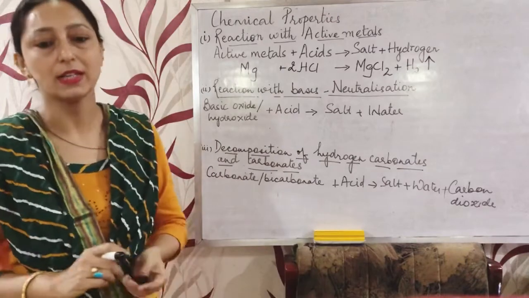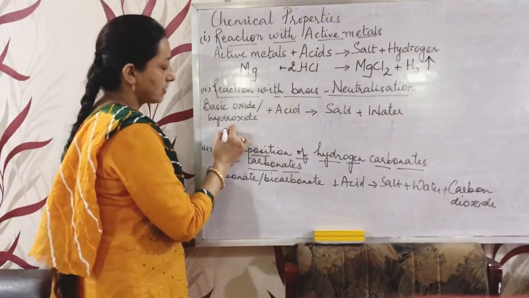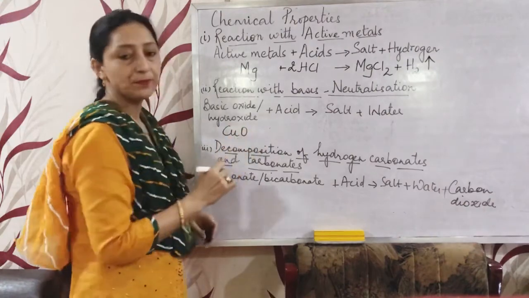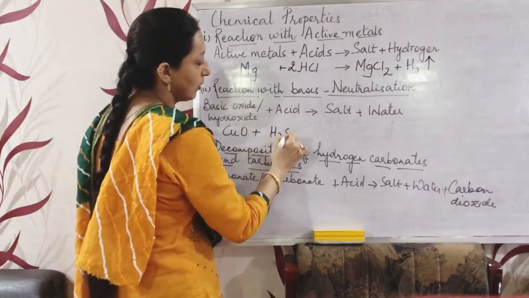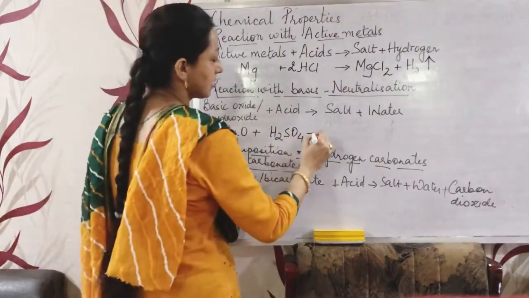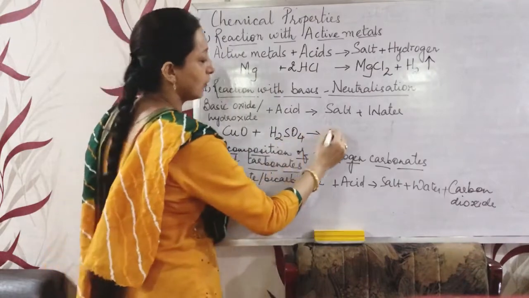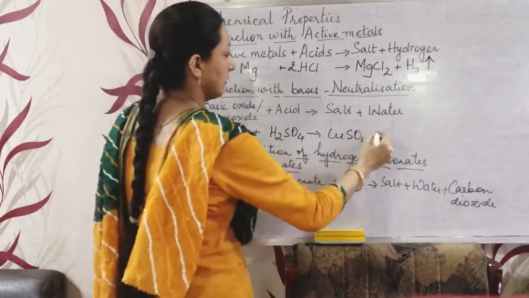For example, we can take the basic oxide copper oxide. When it reacts with sulfuric acid, H2SO4, it will form a salt, CuSO4, and water.